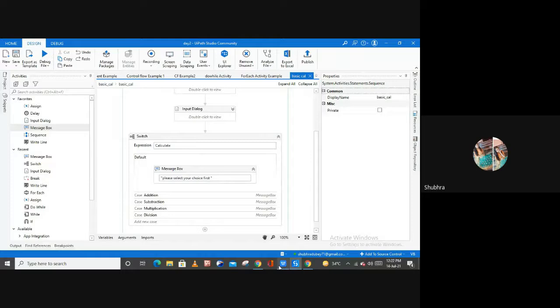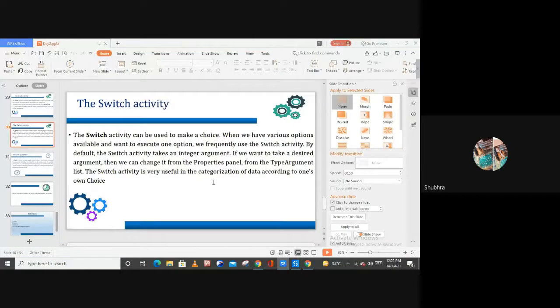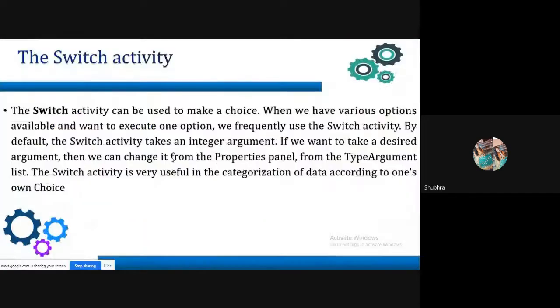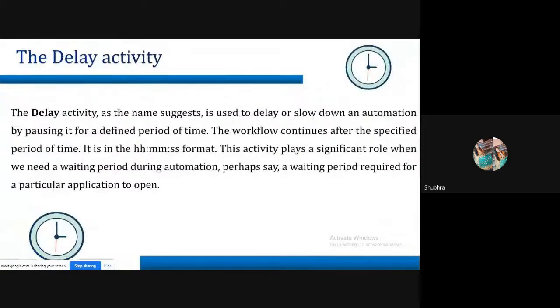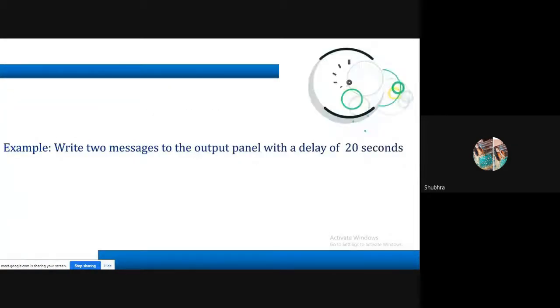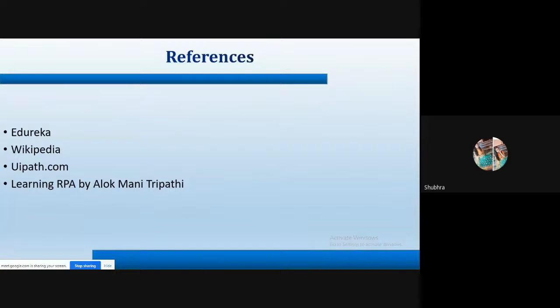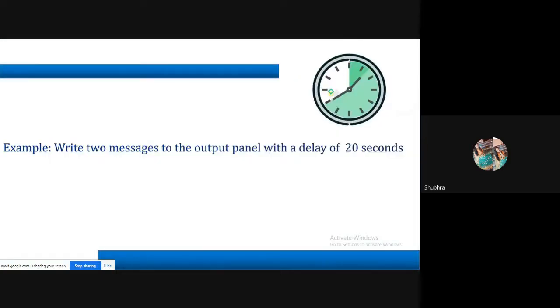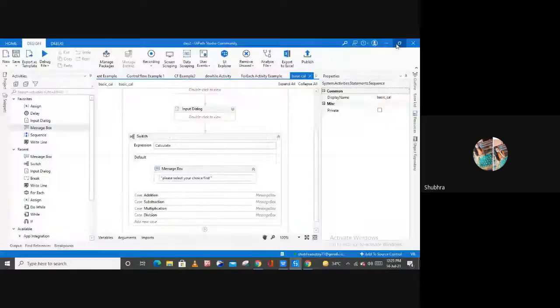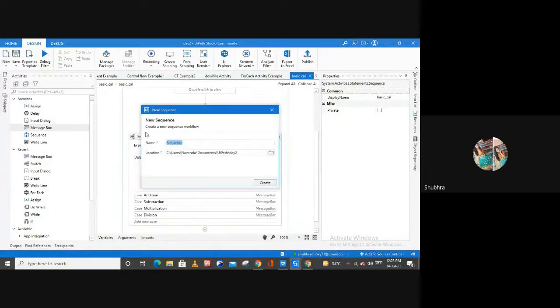So now let me see. This is all about the switch activity. The next activity is a delay activity, and this is the last activity of our today's session. So how we can use the delay activity? So write 2 messages to the output panel with the delay of 20 seconds, right? So this is a very easy example again. Let me show you the last example for a delay activity.